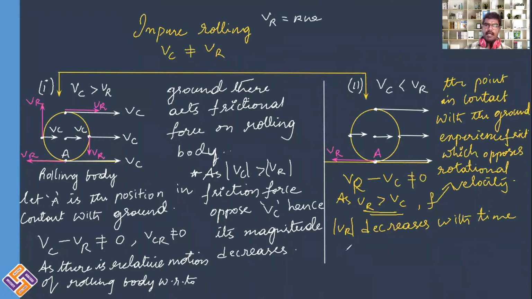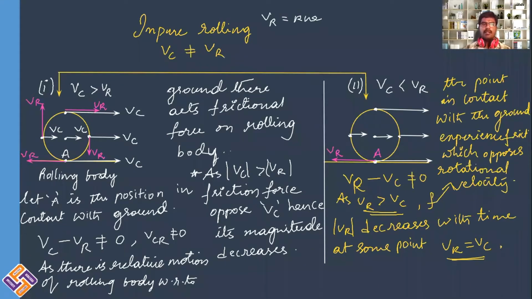Decreases with time, and at some point VR becomes equal to VC, then the body tends to be in pure rolling. So in both the impure rolling motions, whether it can be VC greater than VR or VR greater than VC, in both the cases, initially the bodies may be in impure rolling. But after some instant of time, what happens is, as the frictional force opposes relative motion, which is in